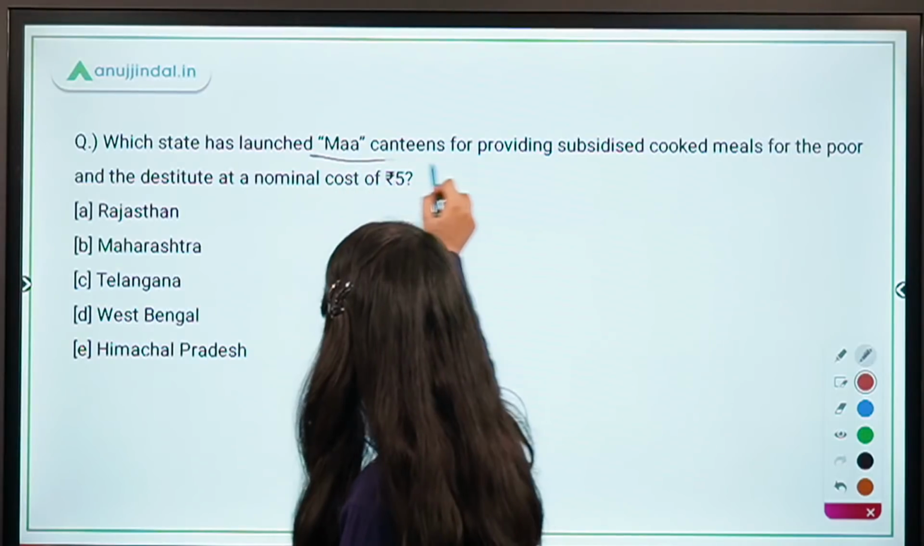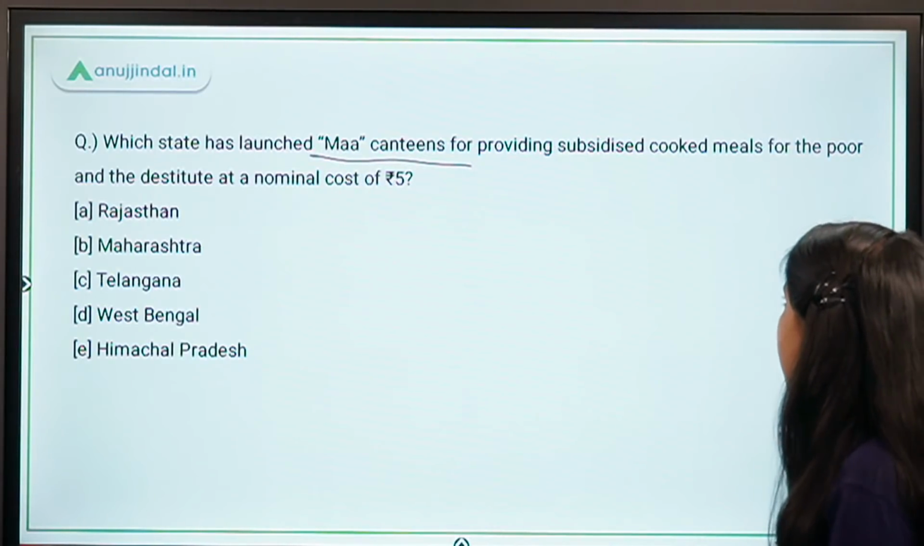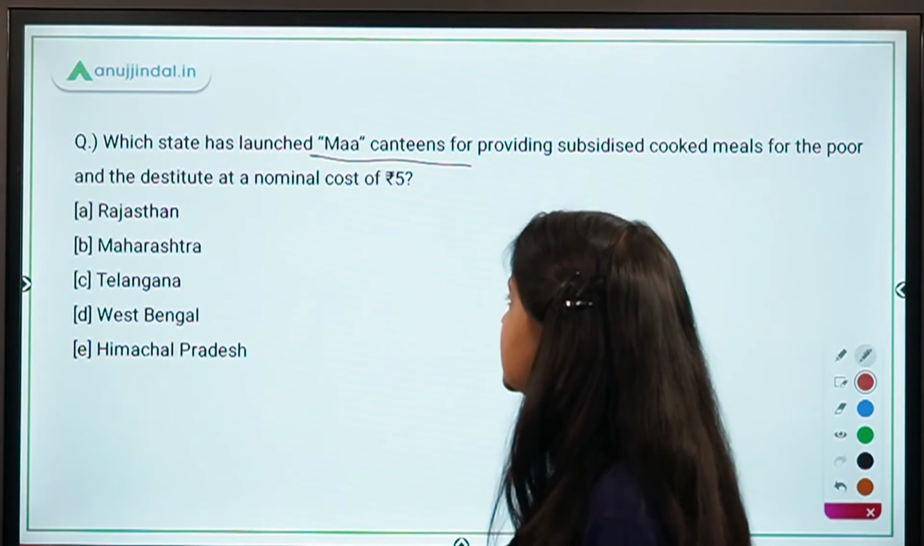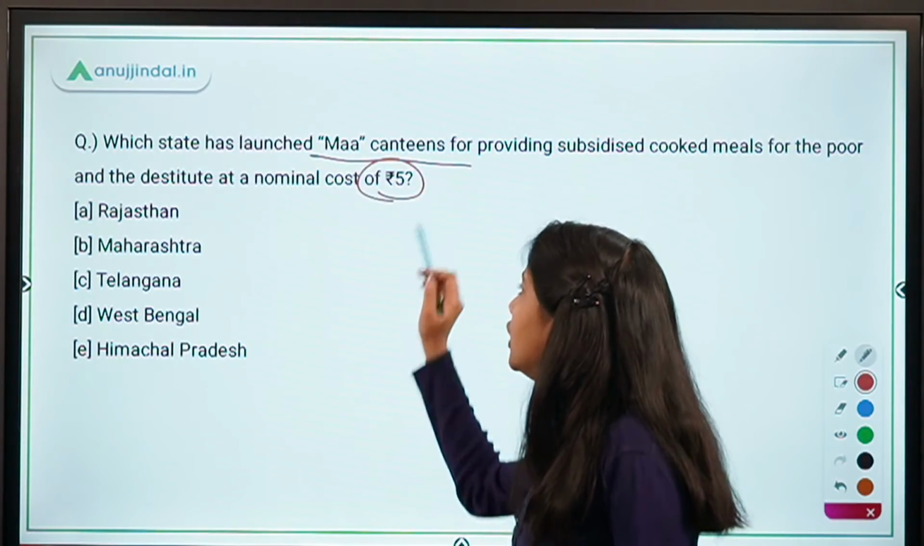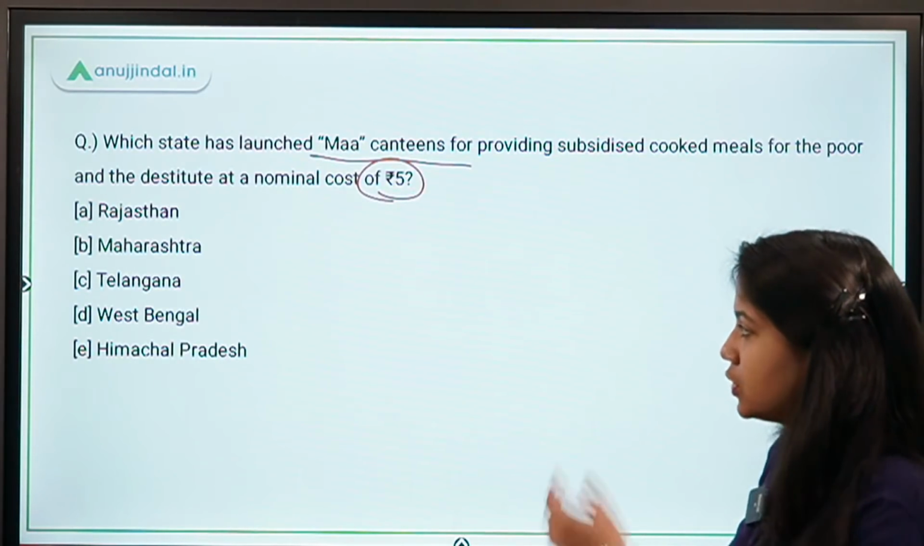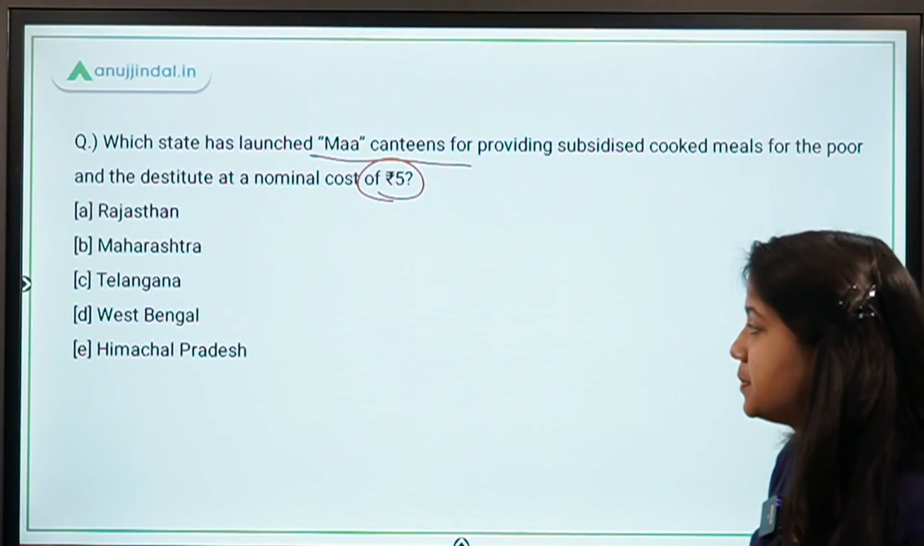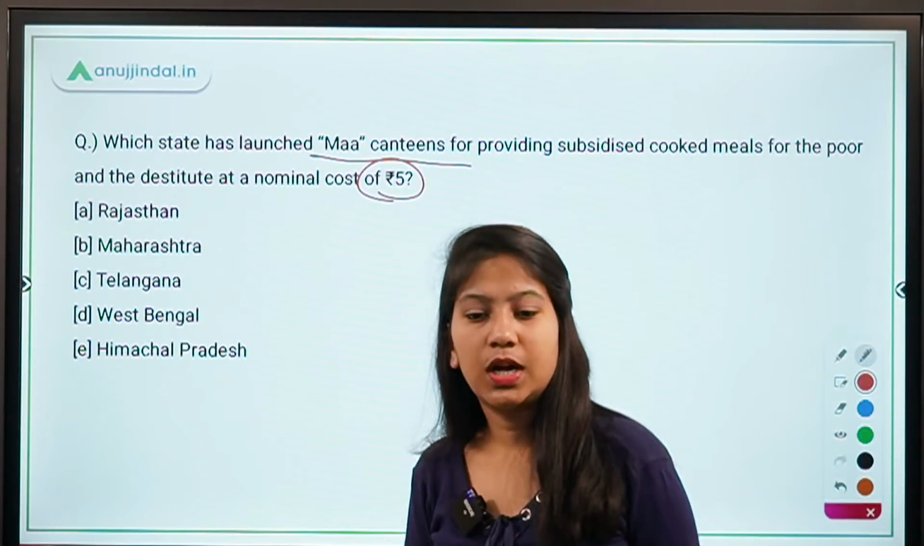Which state has launched Ma canteens for providing subsidized cooked meals for the poor and the destitute at a nominal cost of ₹5? So Rajasthan, Maharashtra, Telangana, West Bengal, Himachal Pradesh are in the options.